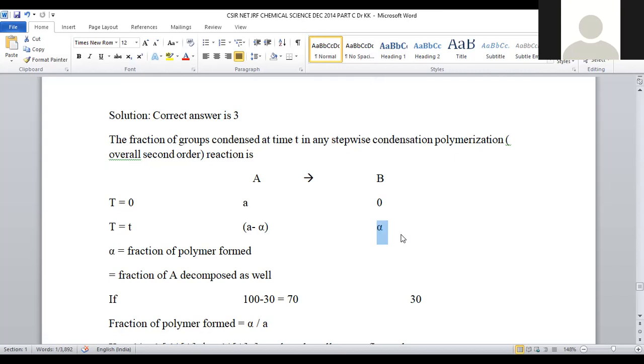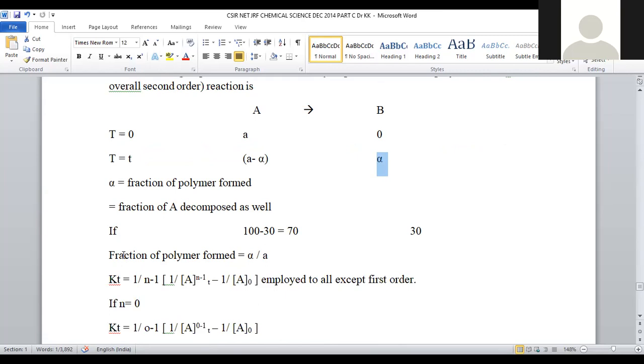So how much polymer formed, or how much reactant got converted into product, is denoted by alpha. For example, at 30 minutes, 30 molecules of product formed from 100 molecules of starting material. Then what will be the leftover? 100 minus 30. So 70 are the starting materials and 30 are the product formed at that time instance, right?